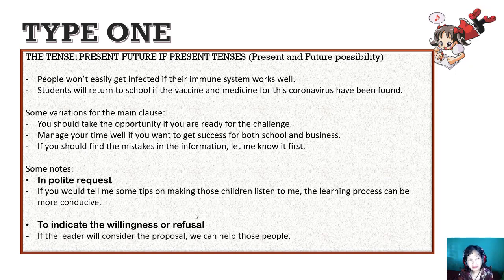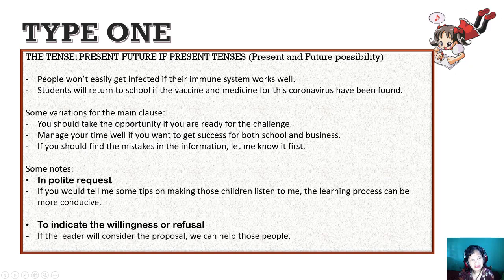There is a possibility that the students, in this sentence, go back to school or the online learning is lengthened. It depends on the vaccine and the medicine for this coronavirus. These conditions can make this main clause possibly happen or not happen.